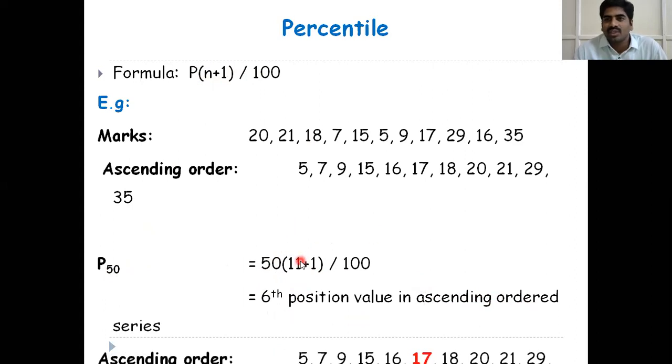Here, what is the 6th position value in ascending order? See here, 1, 2, 3, 4, 5, 6th. The 6th value is 17. That means this 17 is at the 50th position, the middle position. So 50% of the observations are below the 17 and 50% of observations are above the 17. See, 1, 2, 3, 4, 5 observations below the 17 and 5 observations above.